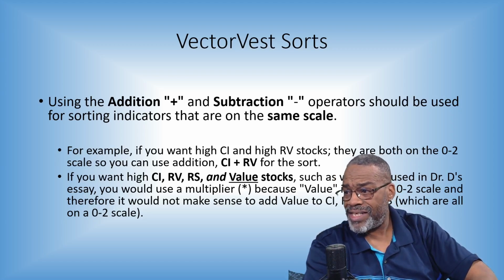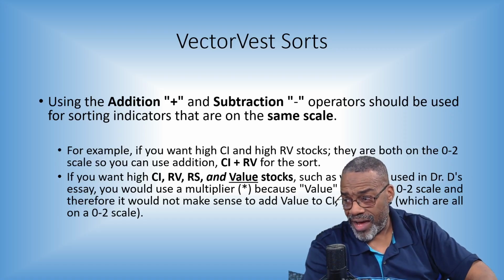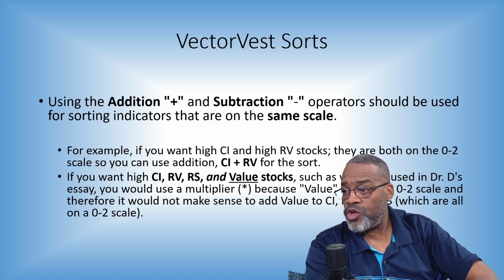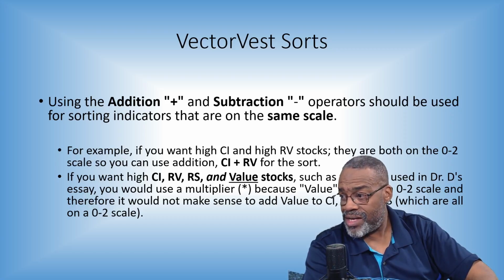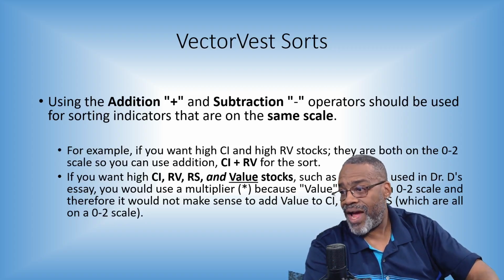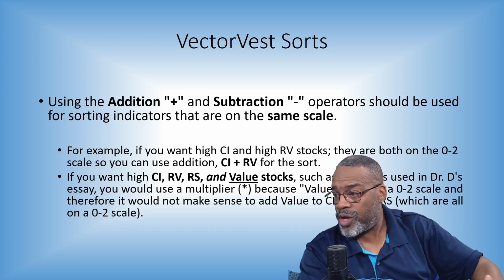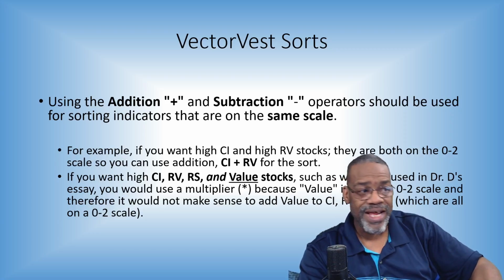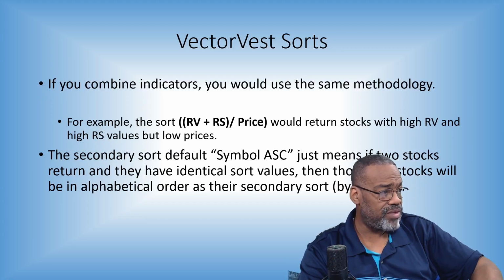If you want high CI, RV, RS, and value stocks, such as what Dr. DeLito uses in his essay, you would use a multiplier because they're all on the same scale. CI times RV times RS, but value is not on the same scale. All right, so it'd be a little different. Therefore, it wouldn't make sense to add value to CI. All right, that's addition. And then we'll do the same thing for subtraction.